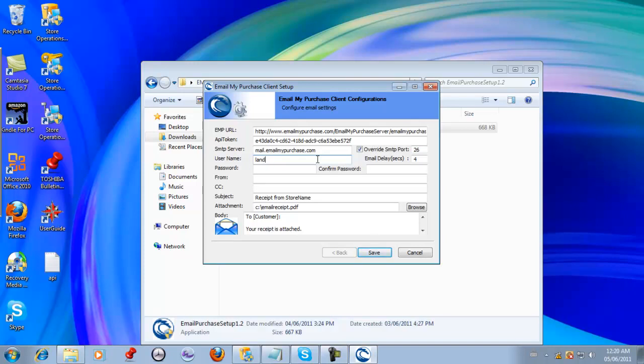Now, if you haven't created your business account with Email My Purchase, head over to our website, www.emailmypurchase.com, and sign up for your free webmail account. Again, this is a free webmail account, and it's strictly made for your business and for your receipts.